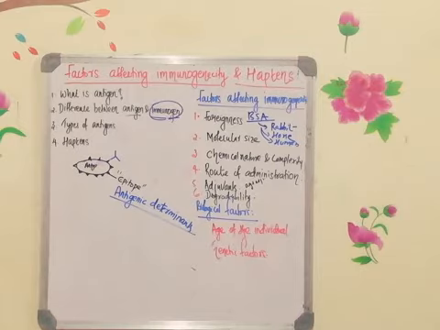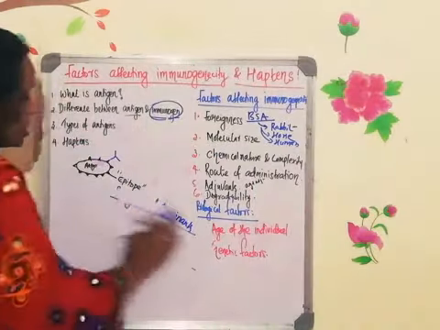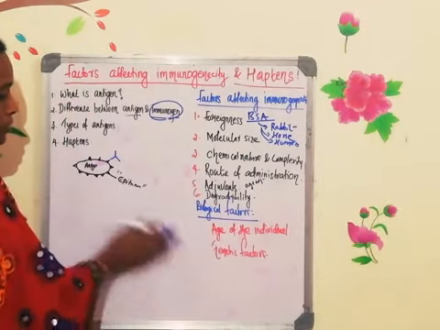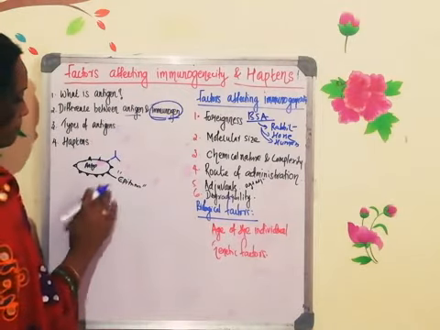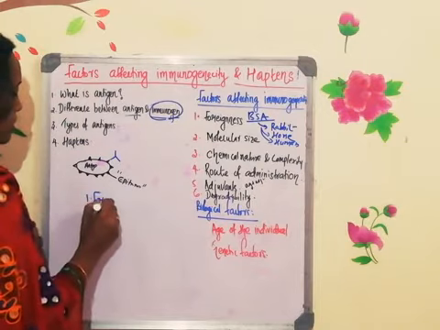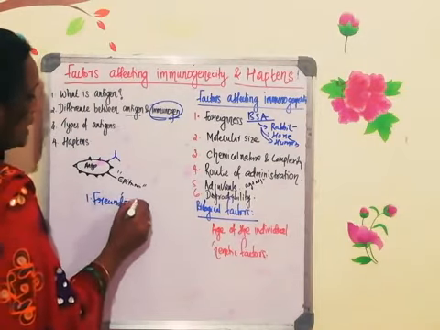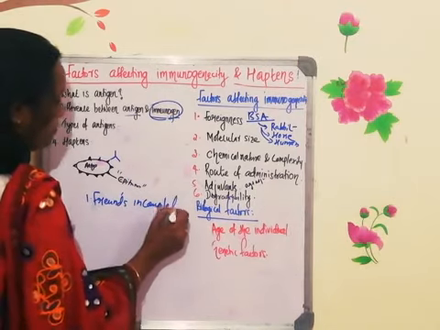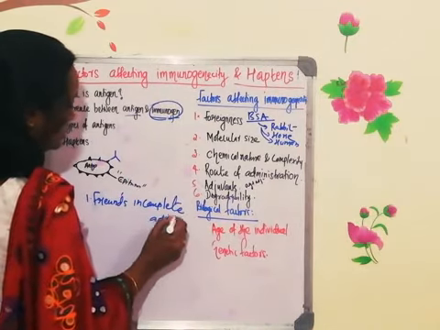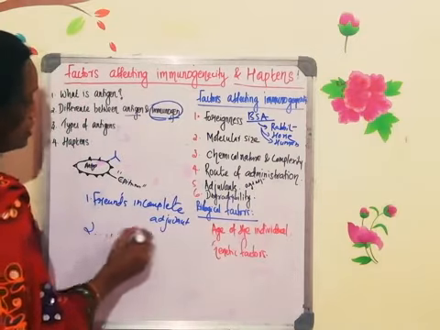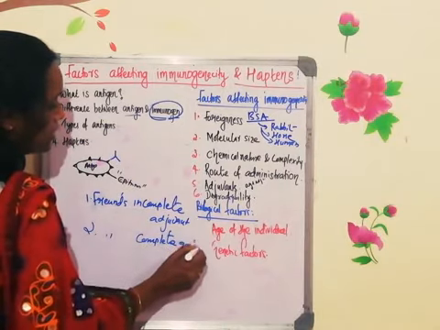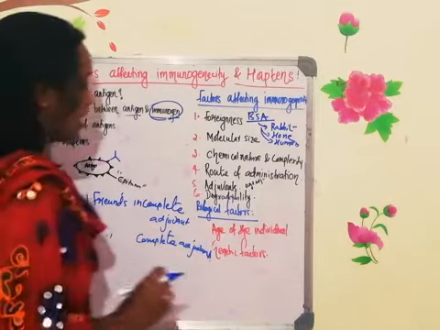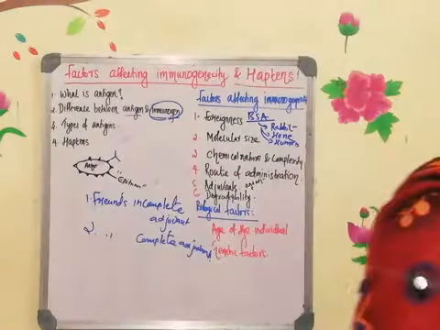There are two types of adjuvants which are generally used for immunological studies. All the time when you do immunological studies, antigens will be mixed with two different types of adjuvants. One is known as Freund's incomplete adjuvant, another one is known as Freund's complete adjuvant. These are the two types of adjuvants used in experimental studies.